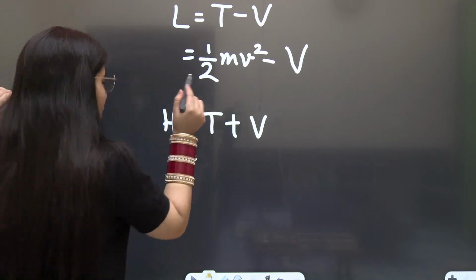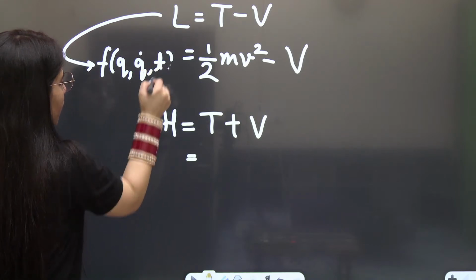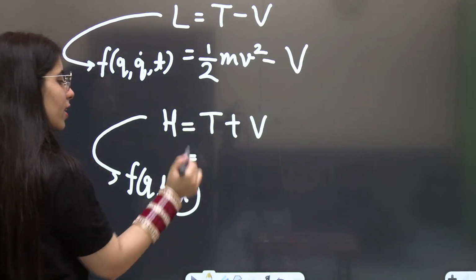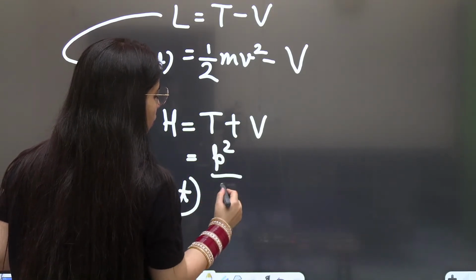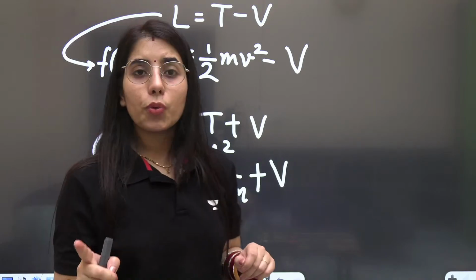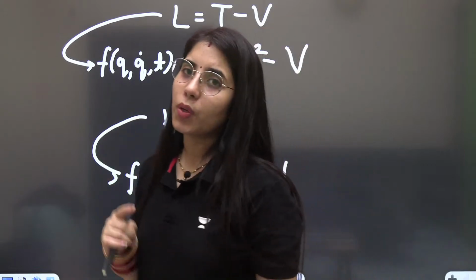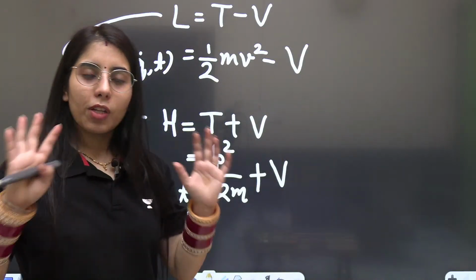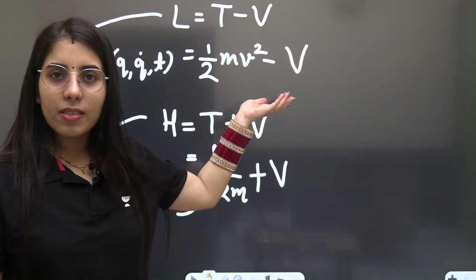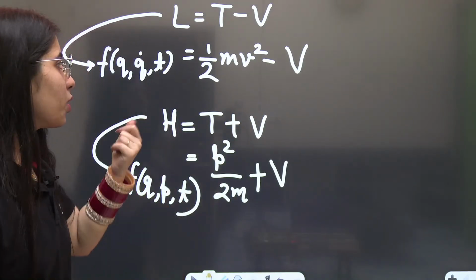But at the same time, we have also focused on this part, that Lagrangian is a function of generalized coordinate, generalized velocity and time t. And Hamiltonian is a function of generalized coordinate, generalized momentum and time t. So in this case, the kinetic energy will simply be p square upon 2m plus potential energy. The trick says, if you can identify the kinetic and the potential energy terms separately, whether in Hamiltonian or Lagrangian, you can say for the given Lagrangian or Hamiltonian, okay, this is kinetic energy, this is potential energy. They will not give it to you in this direct manner. You have to identify it, and once you can, you can proceed further with the trick.